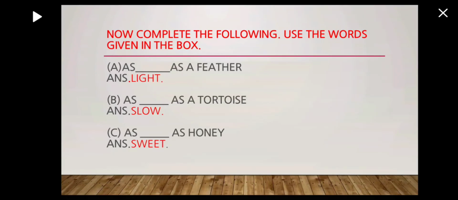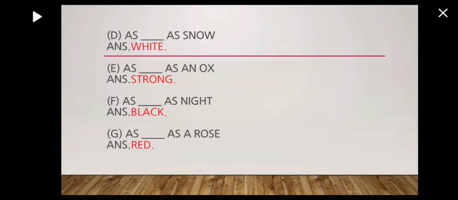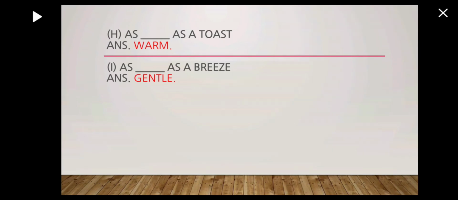As sweet as honey, because honey's tendency is sweet, so we will compare anything which is sweet to honey. As white as snow, as strong as an ox, as black as night, as red as a rose, as warm as toast, as gentle as a breeze. Okay, here we are comparing two tendencies.